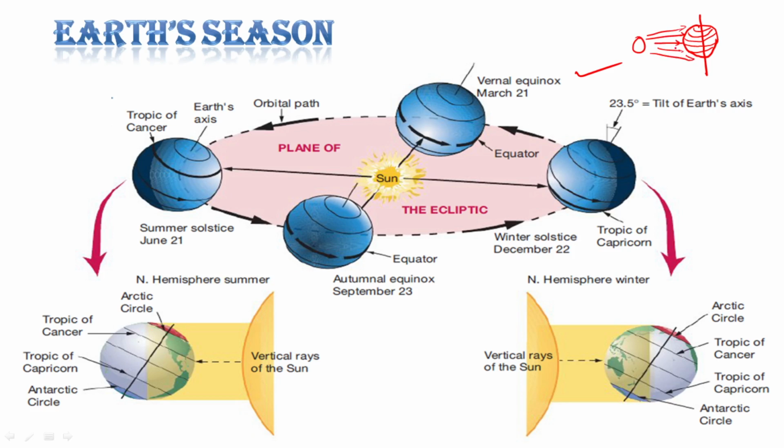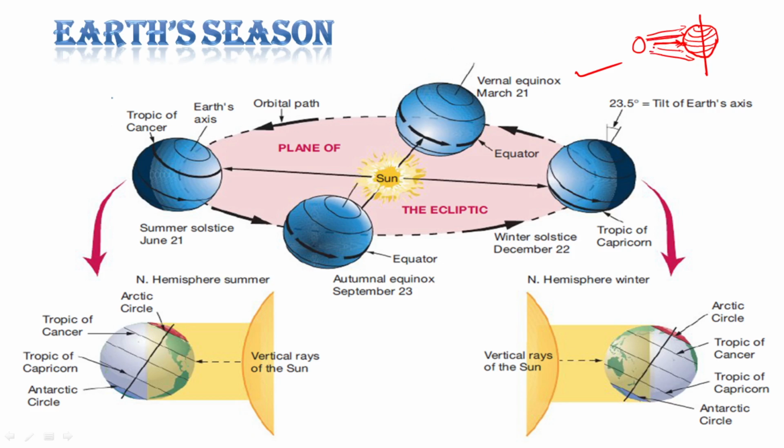If Earth's axis is vertical, what would be the condition? There is no tilt. If there is no tilt, the direct rays will always fall on the equator and it will get the same radiation.